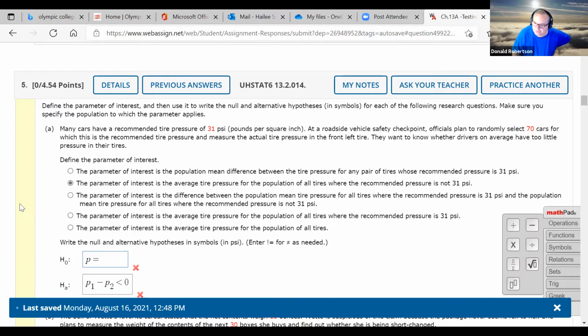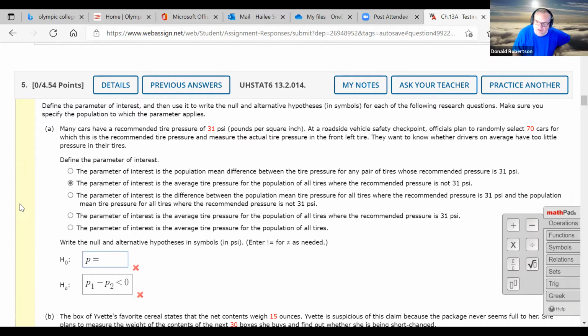Safety check, officials plan to randomly select 70 cars, which this is then recommended tire pressure and measures their actual one. They want to know whether drivers on average have too little pressure in their tires. Okay. So this fella is not a proportion story. This one is using mean.